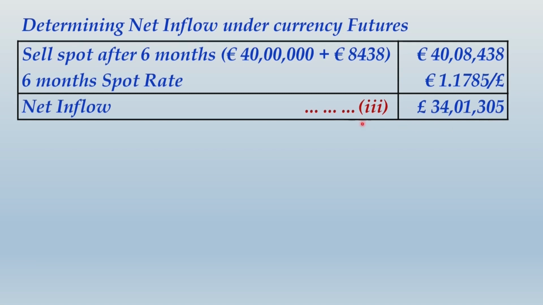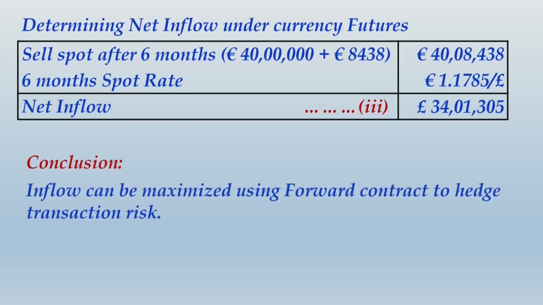34,01,305. All these figures identified as 1, 2 and 3 alternative final conclusions are the amounts of inflows, and we find that the maximum inflow was in the alternative of forward exchange contract. So we would conclude inflows can be maximized using forward exchange contract to hedge transaction risk. So friends, take note of this also, and that will be end of the solution.